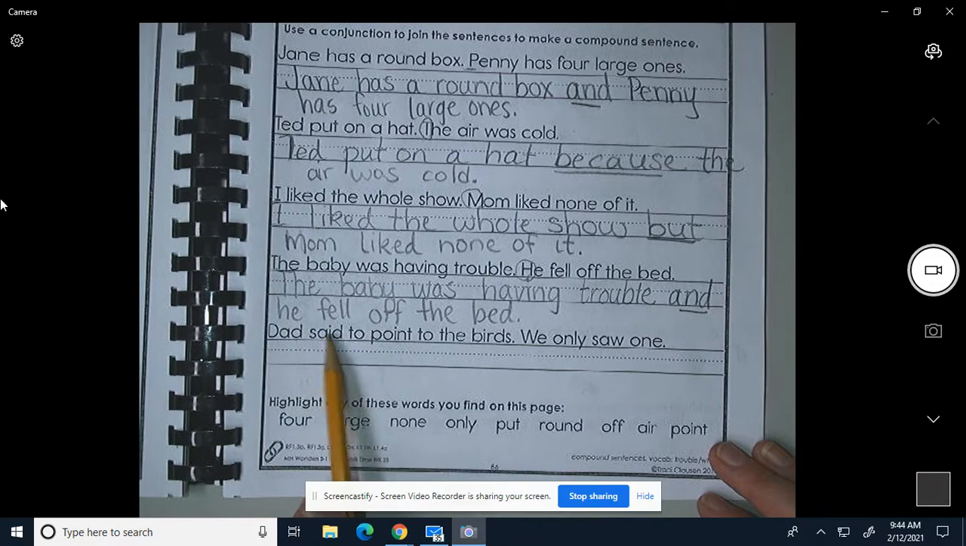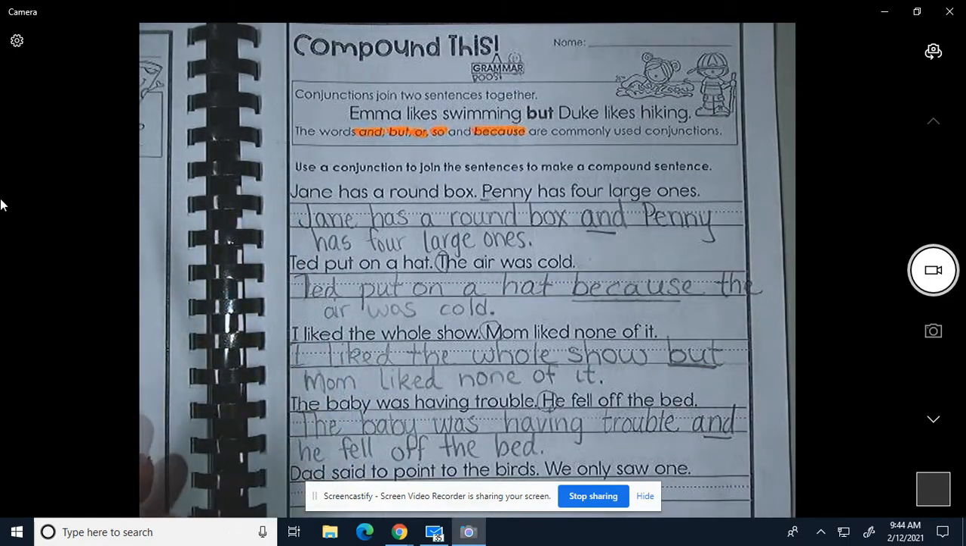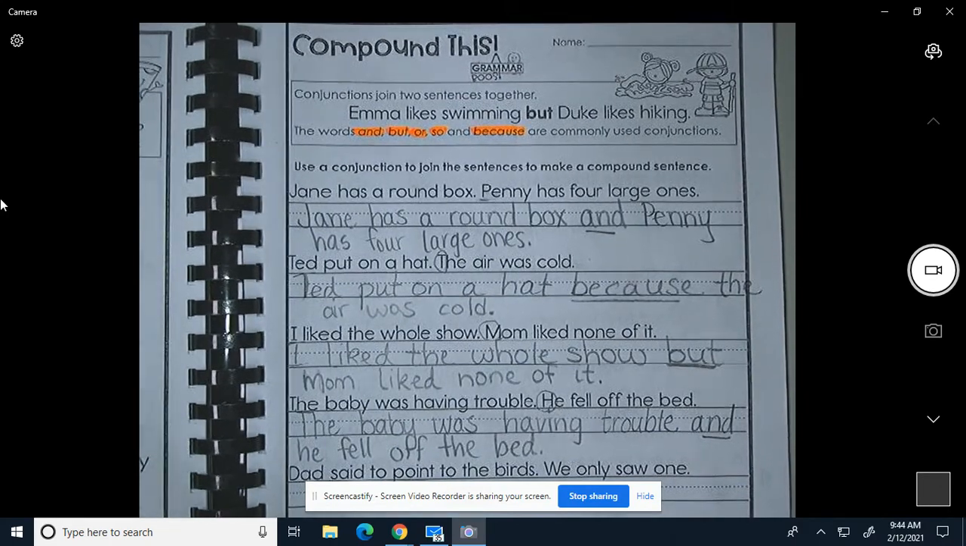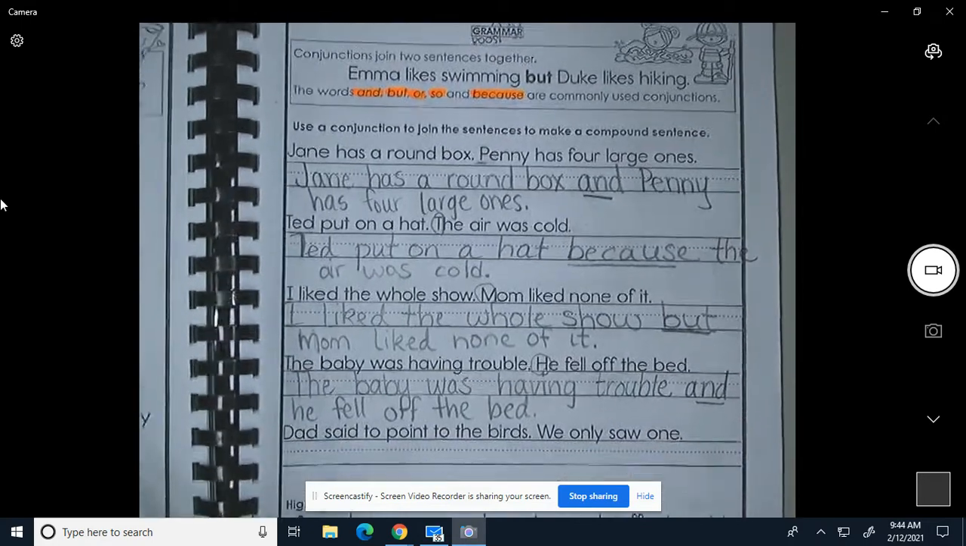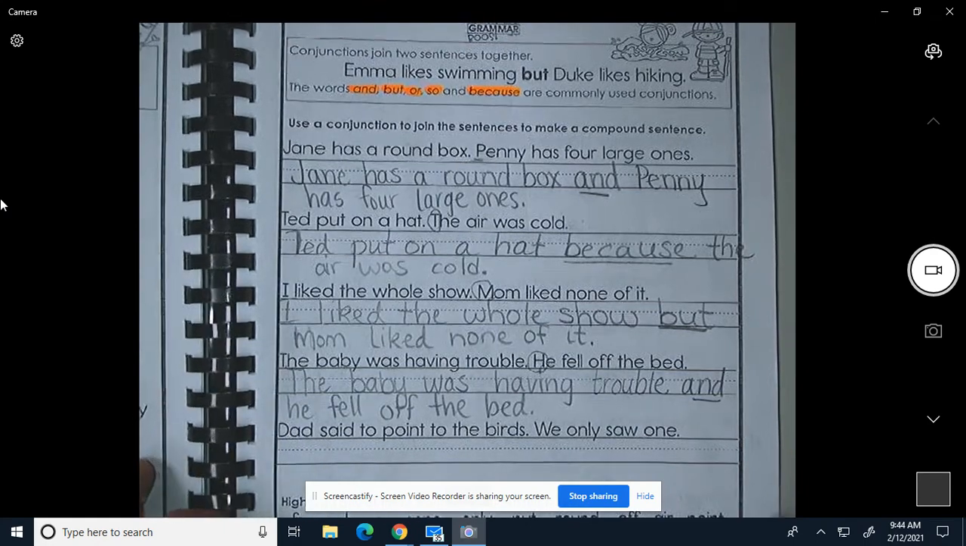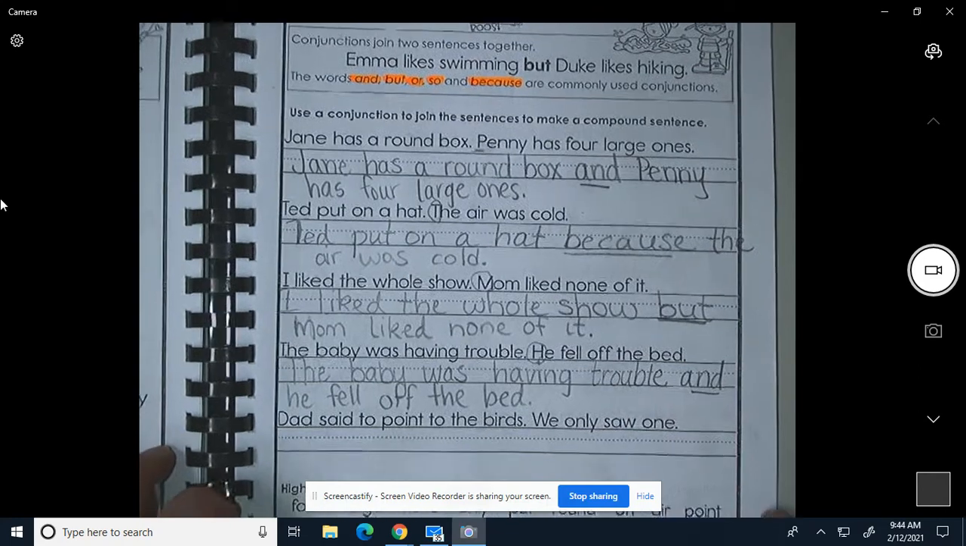Okay. Dad said to point to the birds. We only saw one. Dad said to point to the birds, and we only saw one. That would work. Let's see if there's another one. Dad said to point to the birds, but we only saw one. That would work. Dad said to point to the birds, or we only saw one. No. Dad said to point to the birds, so we only saw one. No. Dad said to point to the birds because we only saw one. So maybe we should use but.